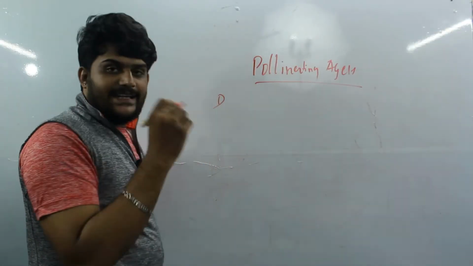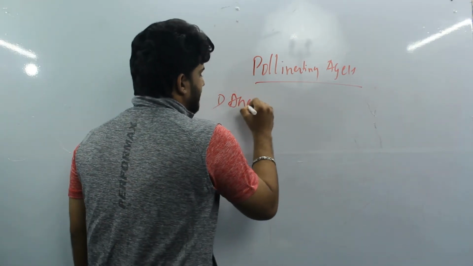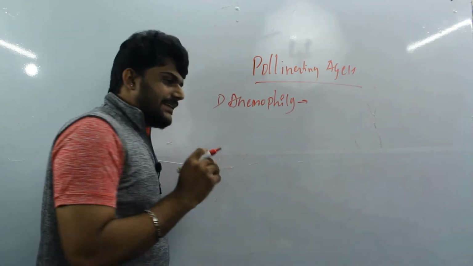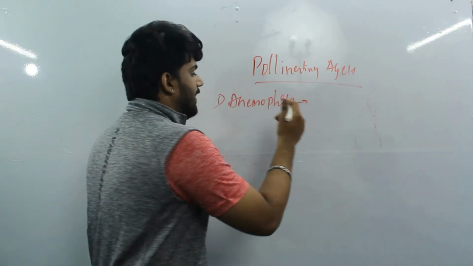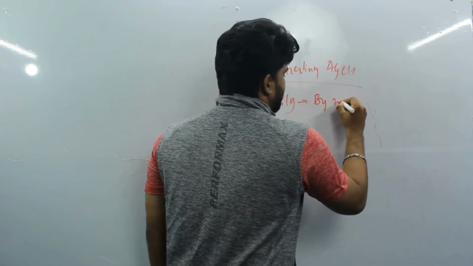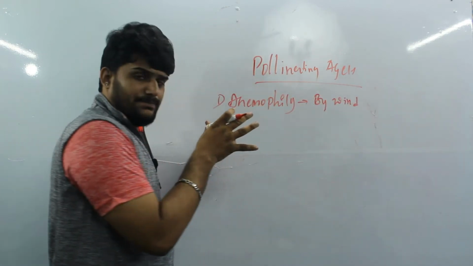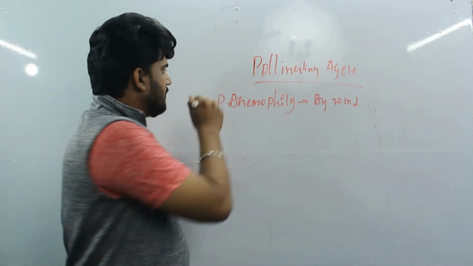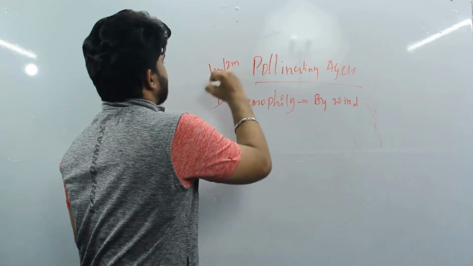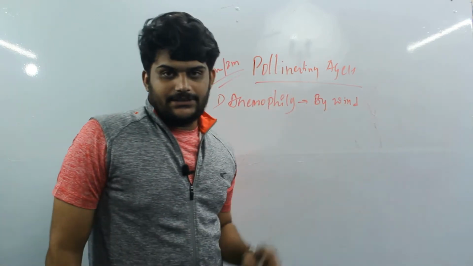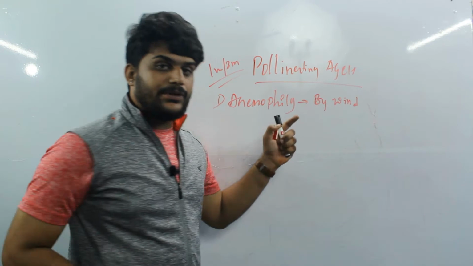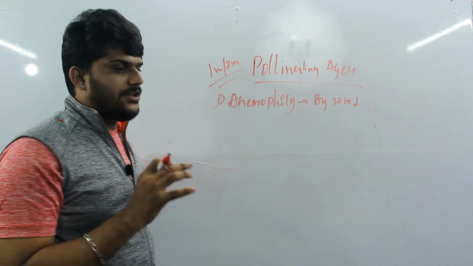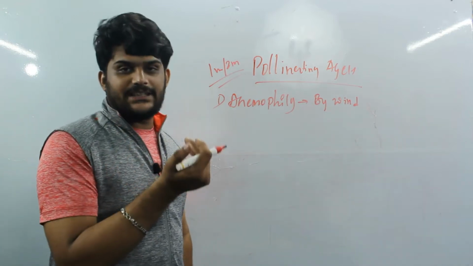The first one is anemophily. Anemophily is a type of pollination which is carried out by wind. Simple thing, but very important, for 1 mark or 2 marks. Through the wind, as an abiotic component, there will be transfer of pollen grains from one flower to the other flower.